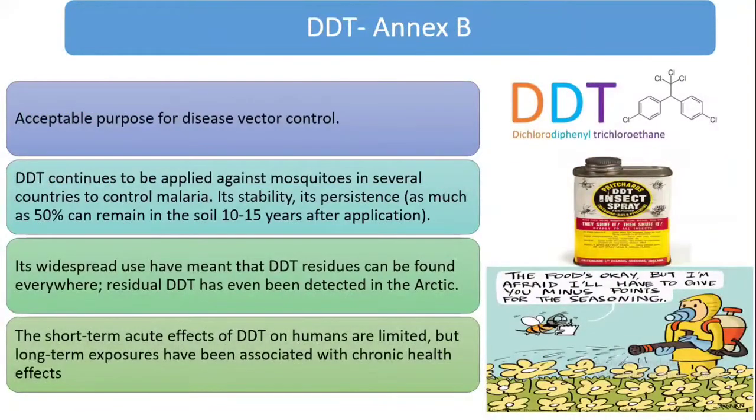And now the DDT, dichlorodiphenyltrichloroethane. This is in Annex B, and it is acceptable for some disease vector control like malaria. Its widespread use has meant that DDT residue can be found everywhere. Even a trace amount of DDT can be found in the Arctic region. The short-term acute effects of DDT on humans are limited, but of course, long-term exposure has been associated with chronic health effects.